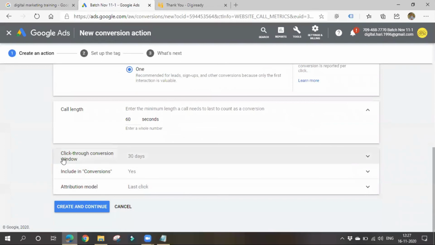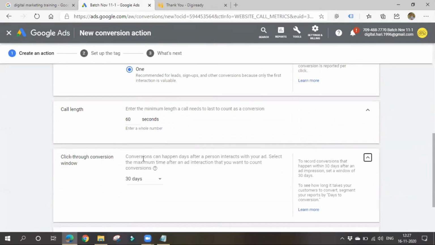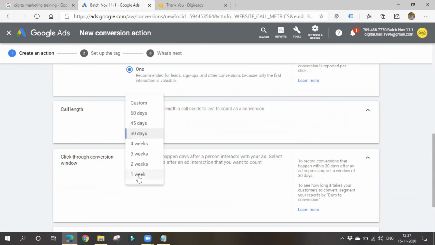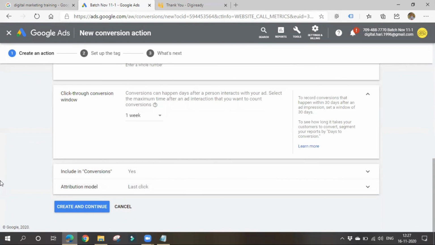It's your wish. Again, the click-through conversion window. After seeing your ad or after clicking on your ad, you might have converted after some days. Then should I take it as a conversion or not? So now I can give a rule that if they converted within a week, I'll think that it is a conversion which happened with the help of my ad. Like that, you can choose. It's your wish.